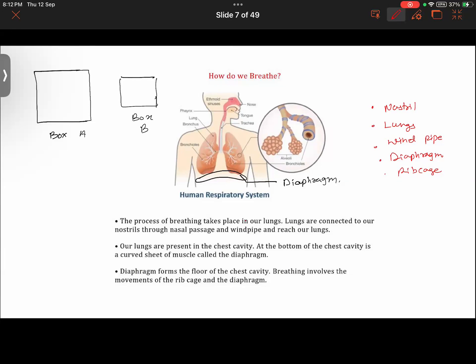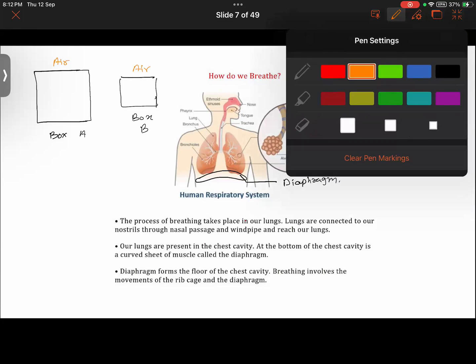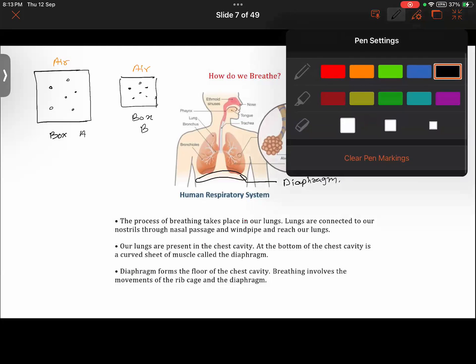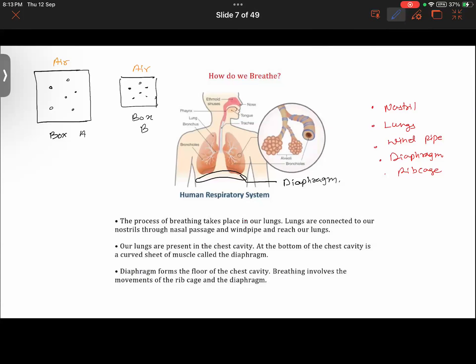Now say that I am going to fill some air in this one and in this one also, and I'm filling an equal quantity of air in these two boxes. So these are, let us say, air molecules here, and these are also the air molecules in the second one. So do tell me, in which one will the pressure be more? The one where the area is less or the one where the area is more?